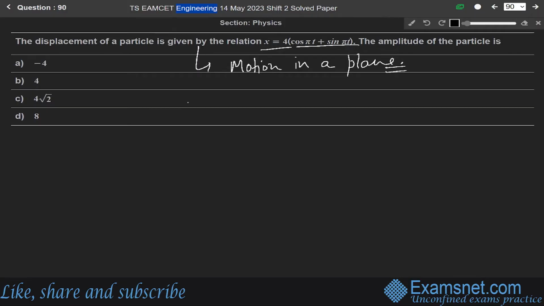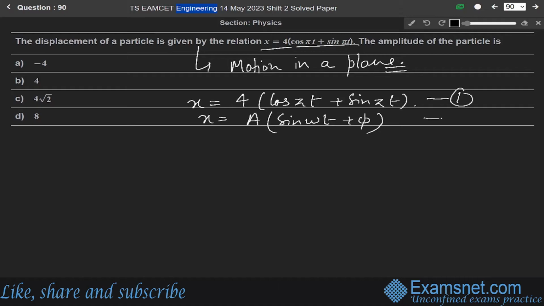So we are given x is equal to 4 cos pi t plus sin pi t. Now comparing it with the standard equation. The standard equation is what? A sin omega t plus phi for the displacement of any particle. Let us say this is equation 1, this is equation 2. So we have to correct equation 1 into the format of equation 2 to compare the amplitude.